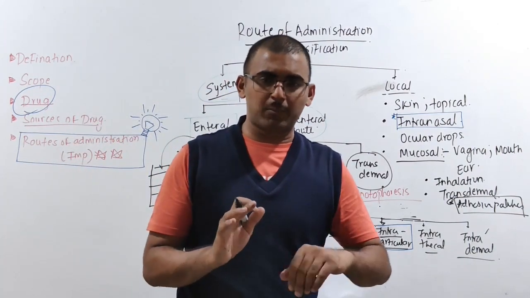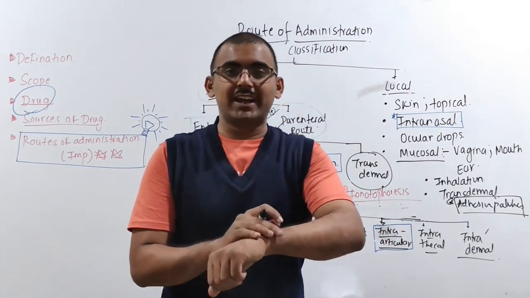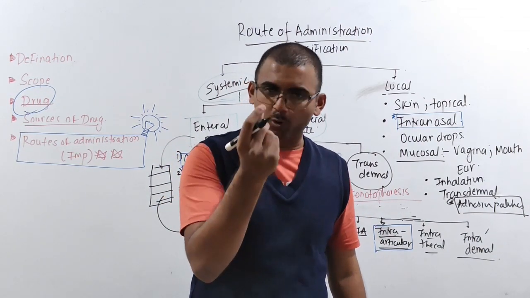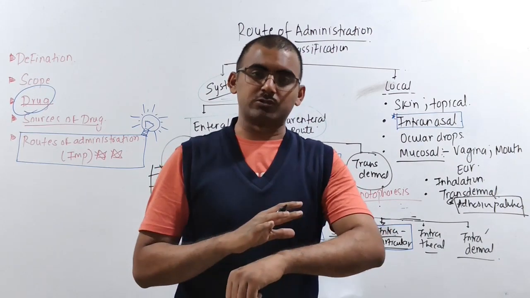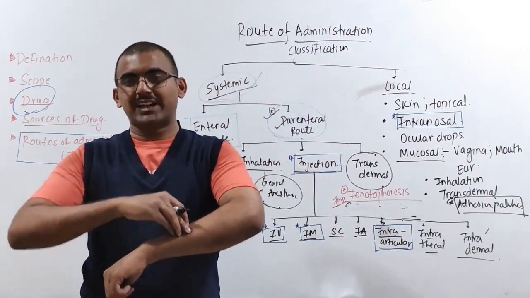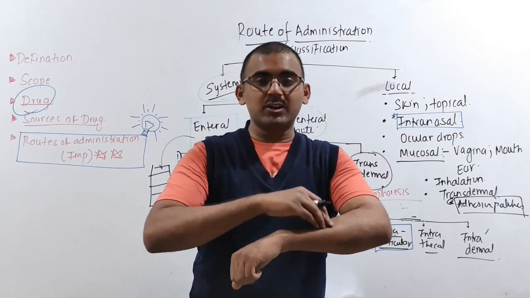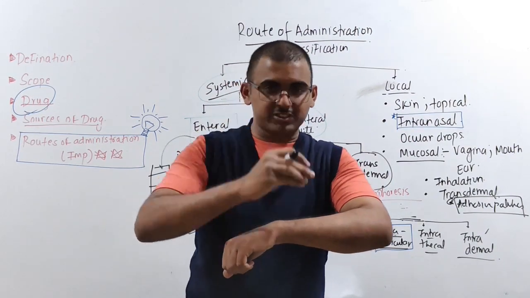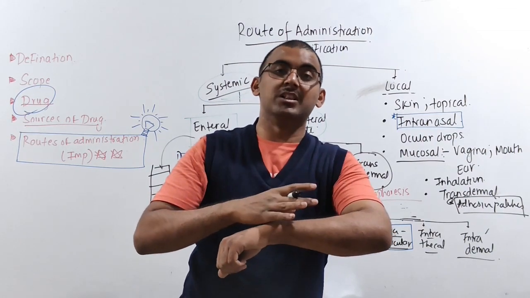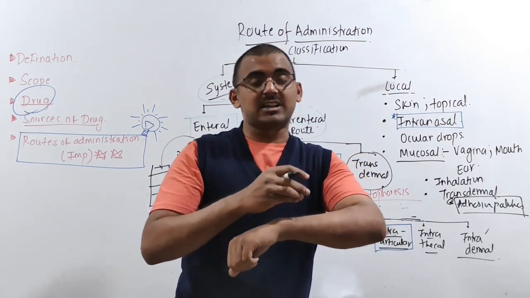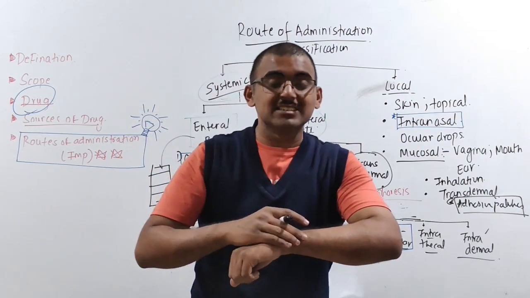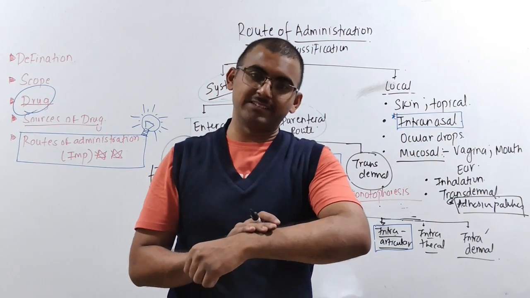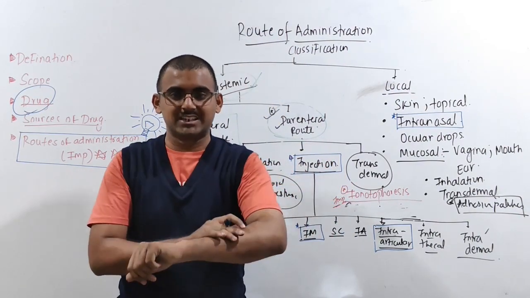So in iontophoresis, what is going to happen? You are going to apply the drug, and with the help of a very small electric current, we are going to pass the ions. The drug molecule can be either positive or neutral. When you pass a very small amount of current, because of these charges, drug molecules will start to repel, and this will increase the permeability of the skin membranes without destroying the skin tissue.